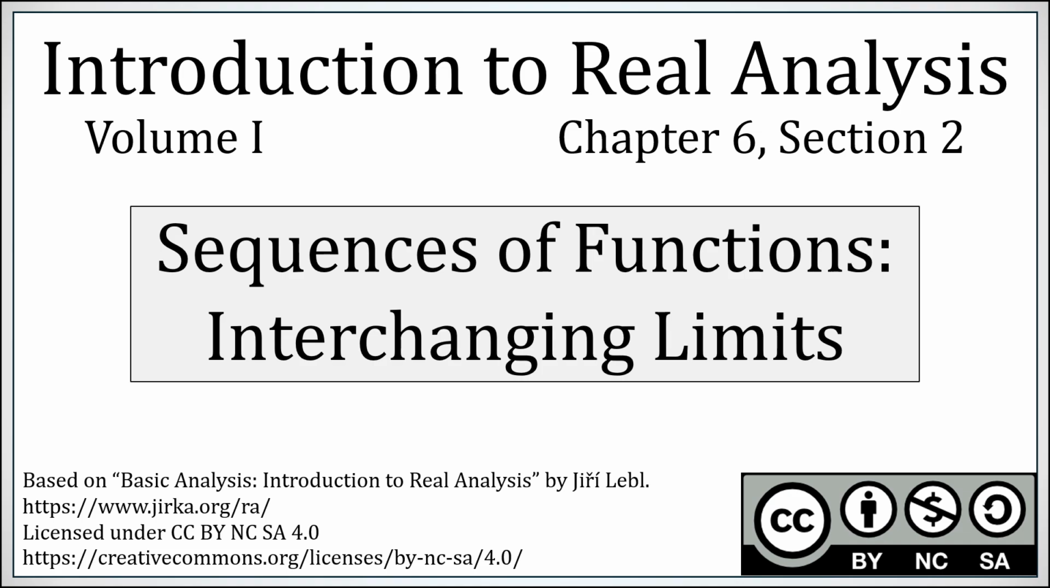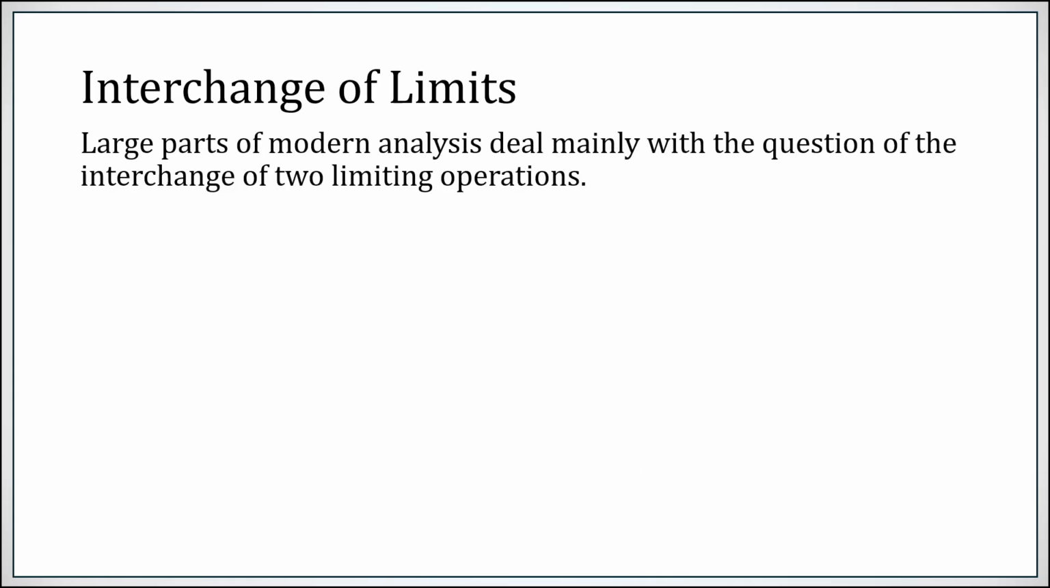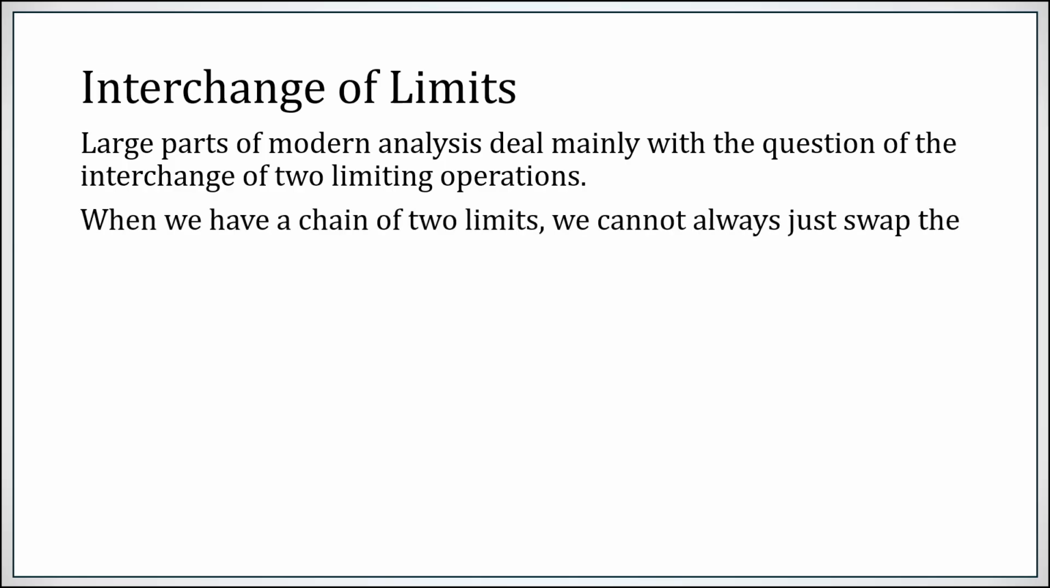We're now in Chapter 6, Section 2, which deals with interchanging limits. So a lot of analysis has to do with the question of when two different limits can be interchanged. If you have two different limits being taken, for example, limit 1 of limit 2 of some expression, you can't always just swap the order.